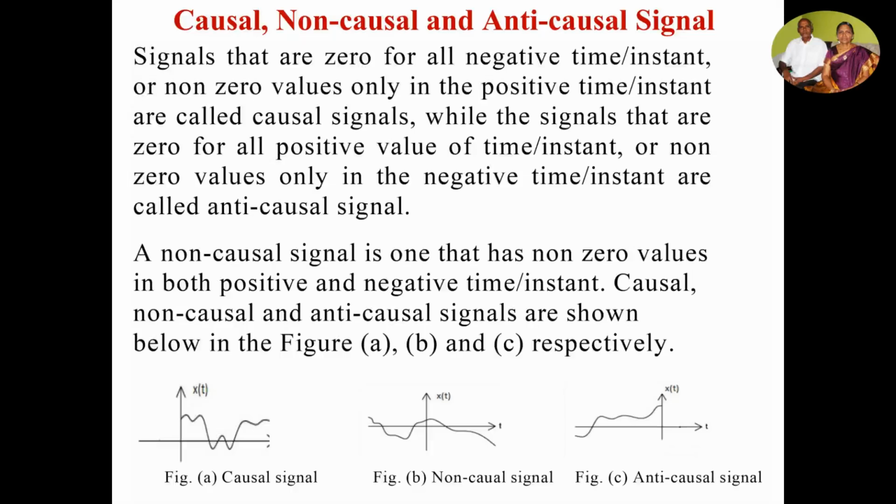Here figure A shows the causal signal because it exists only at positive instants, and B gives a non-causal signal because it has non-zero values at both positive and negative instants. And figure C shows the anti-causal signal because the signal exists only in the negative time period.